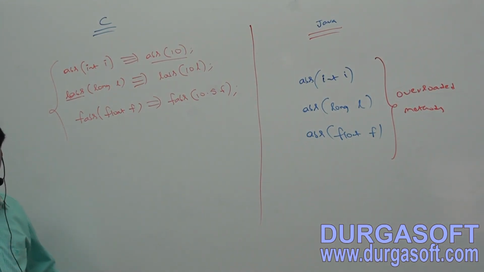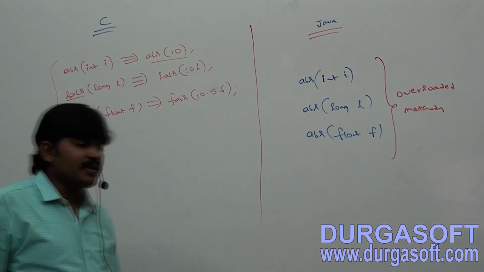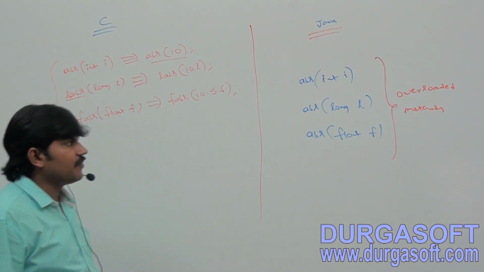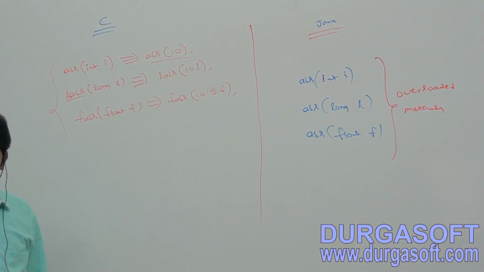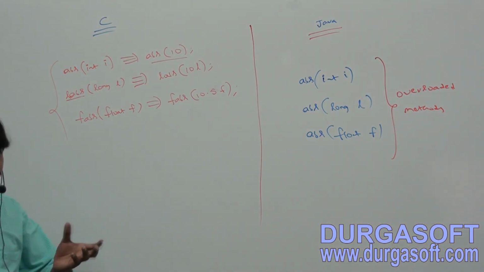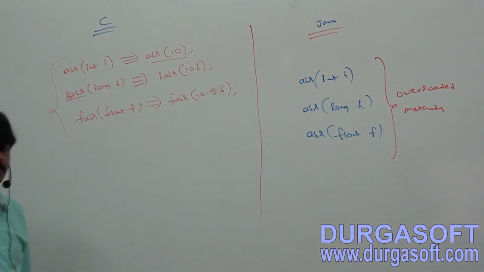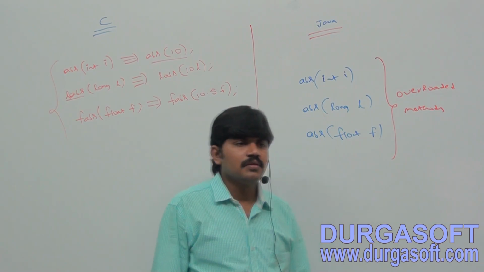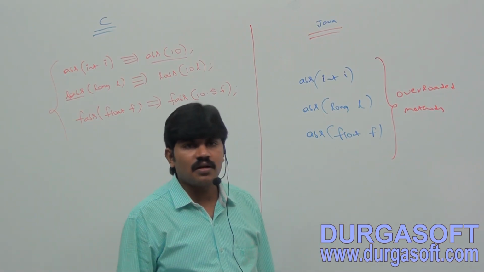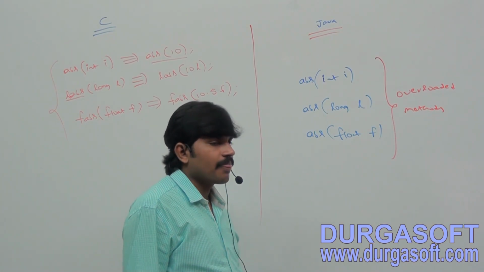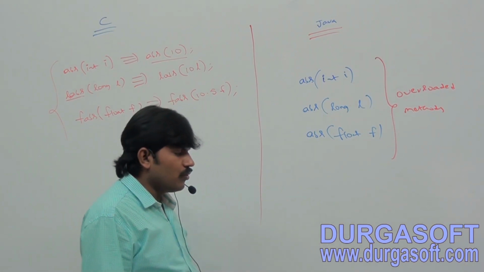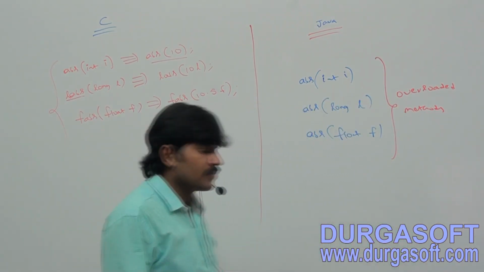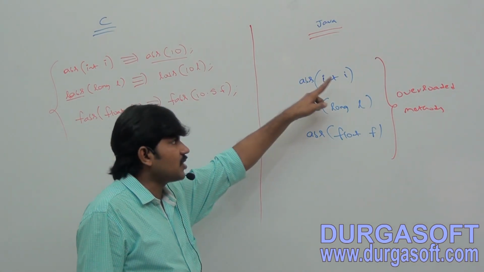Such types of methods are called overloaded methods. Okay, add ABS of int I,